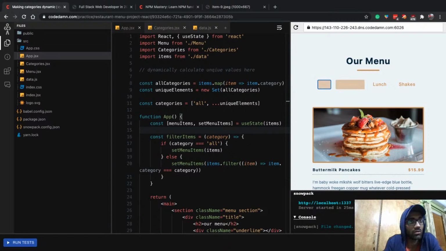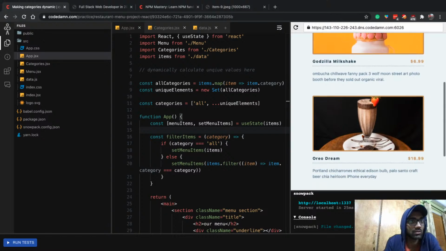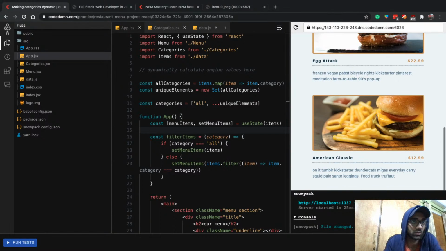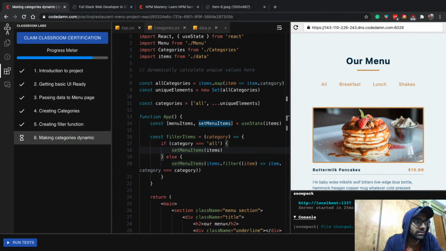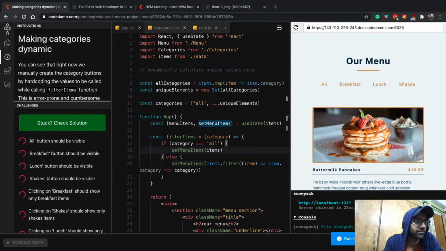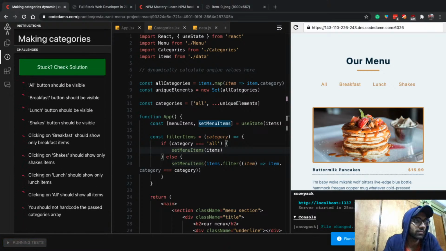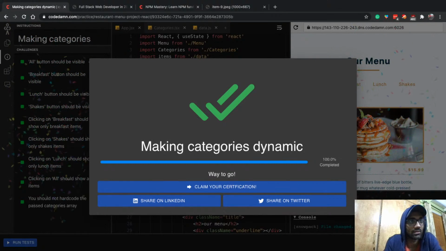So you have all, breakfast, lunch, shakes, everything works fine. Lunch is also working fine, the new category, and all gives you basically everything. So if you go ahead and try to run the test for this one, let us see if we can make this happen. And yep, we did.